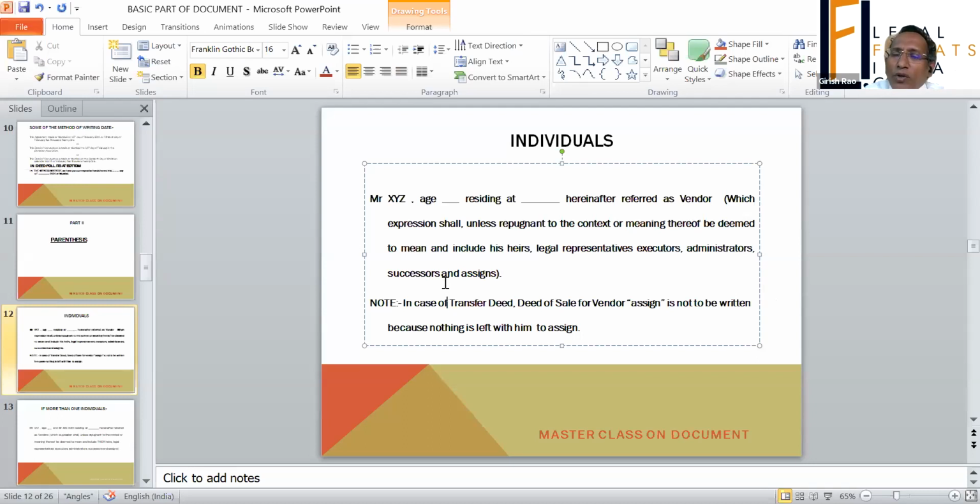Is it clear to you, everyone? What is the distinction when the parenthesis is written for a vendor and when it is written for the purchaser? If yes, please tell yes. If not understood, say not understood, and I will explain again.